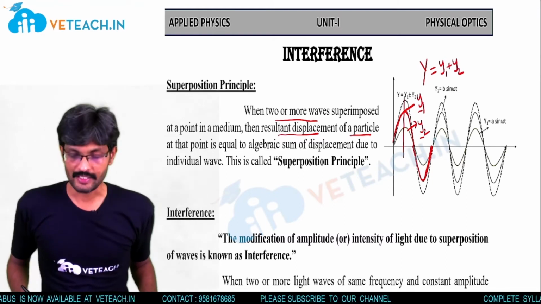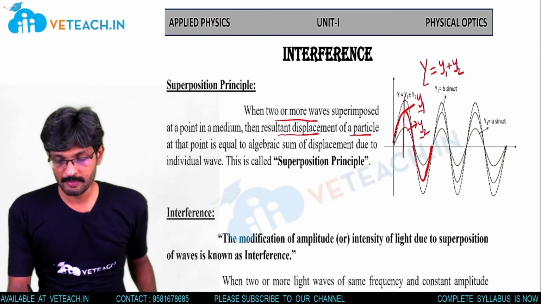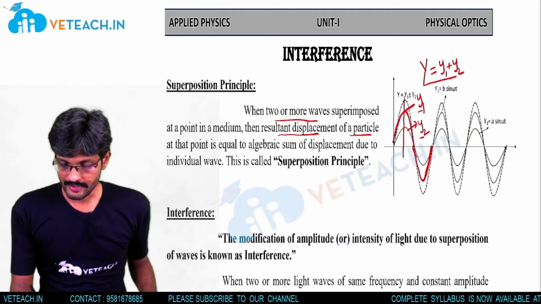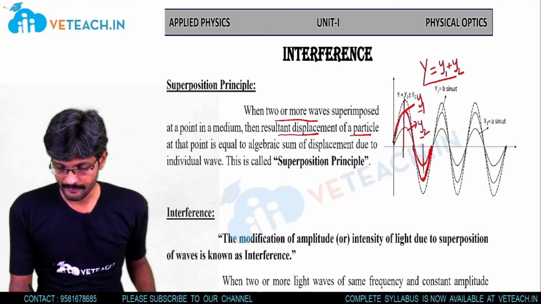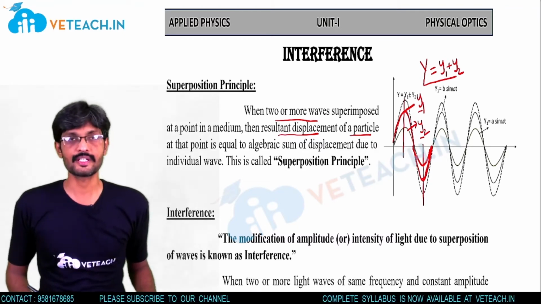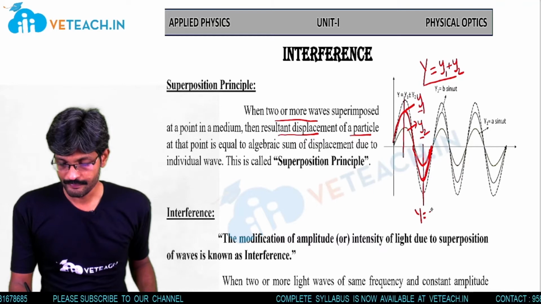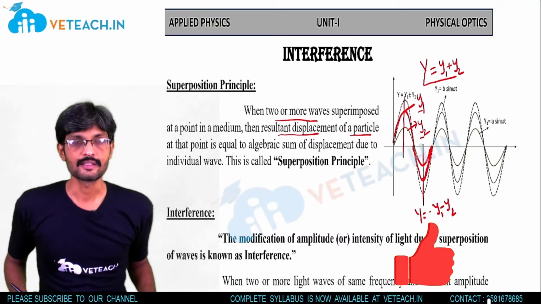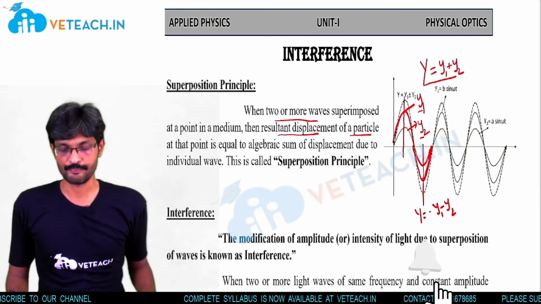So when a crest is superimposed with the crest of another wave, the resultant displacement will be y1 plus y2. Here, when the trough is superimposed with the trough of another wave, the resultant displacement will be minus y1 minus y2. The negative sign represents that the displacement is in the opposite direction.